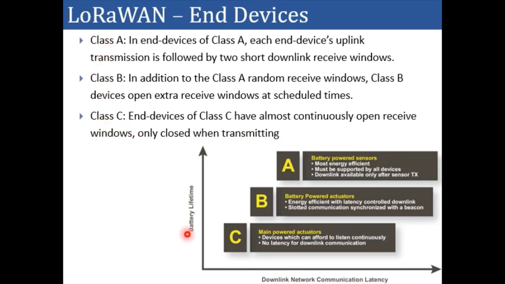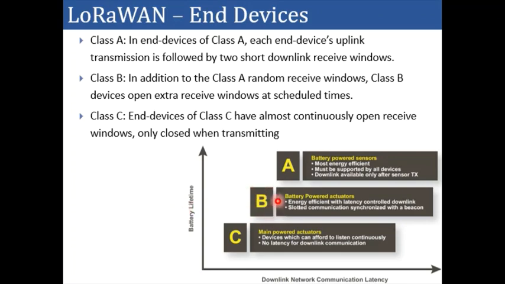If you see, in the case of class A, the battery lifetime is very high, but we will have high communication latency, because here we have very short data receiving windows to save the battery life. In the case of class B, it is ranging between A and C, because we have an extra window of data reception.